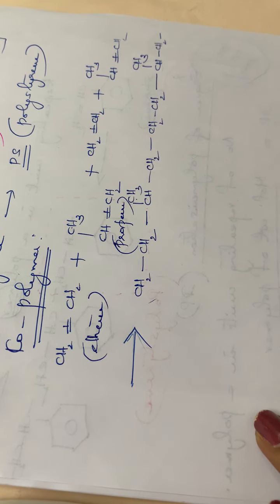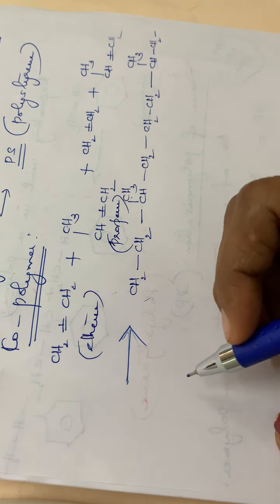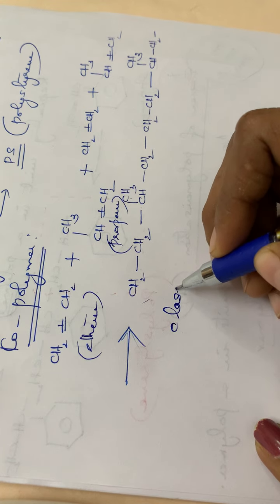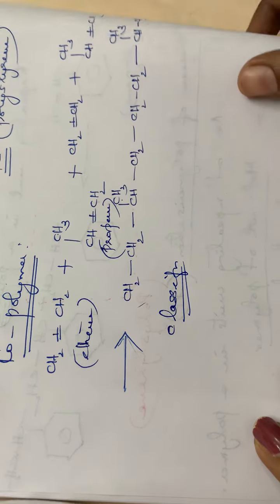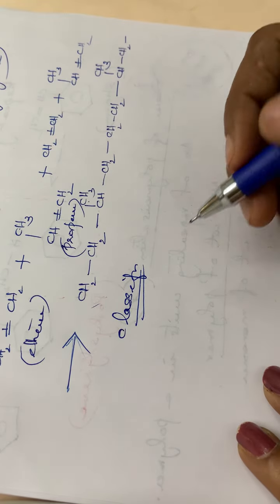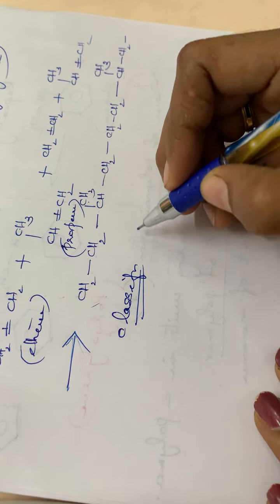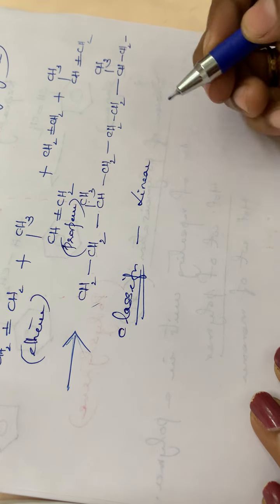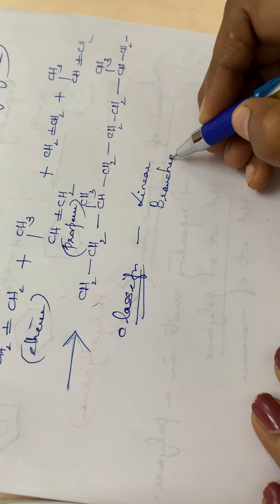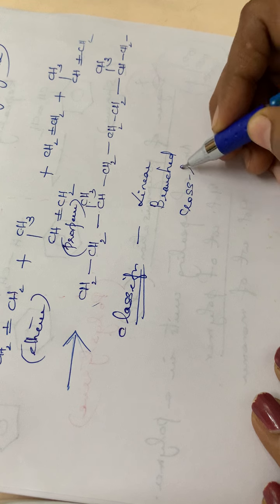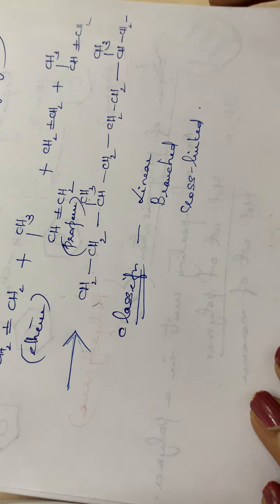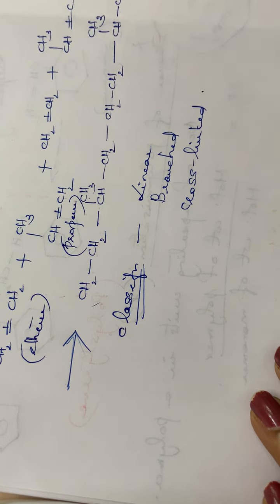Then again another classification. So this is one type of classification, that is homopolymer and copolymer. Then another classification: sometimes this polymer may be linear. It can be classified into linear, branched or cross-linked. So again 3 types of polymers: linear, then branched and cross-linked. We can go through one by one.